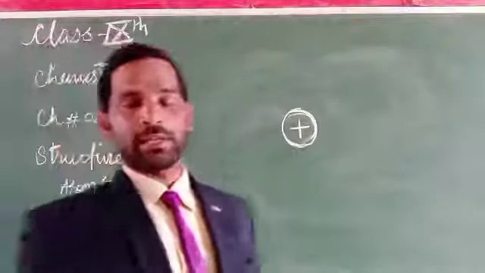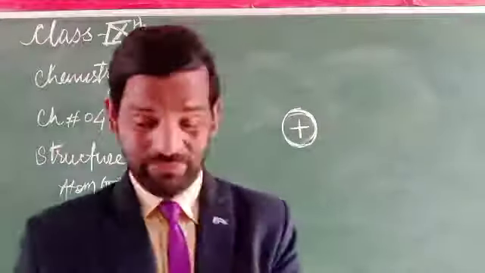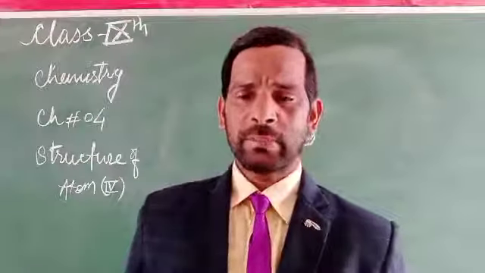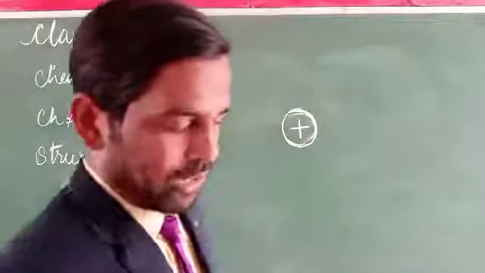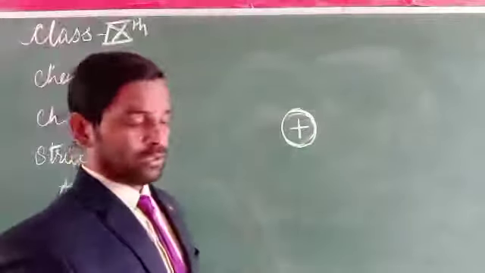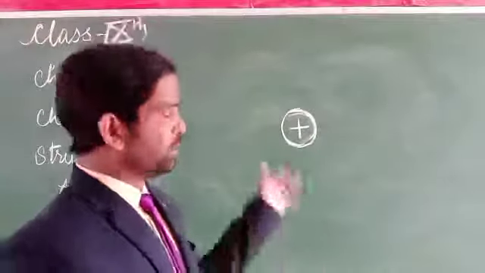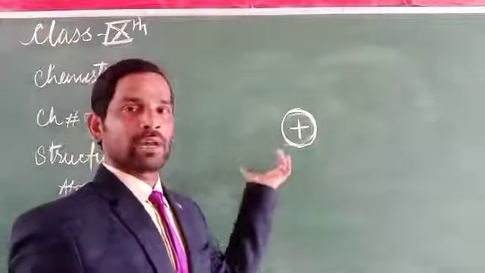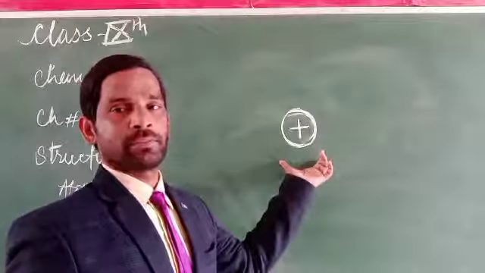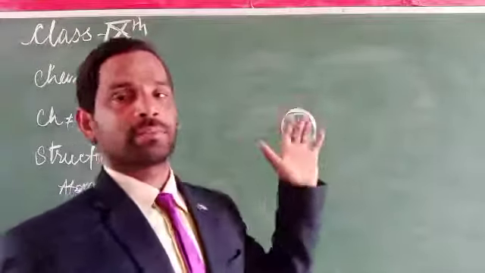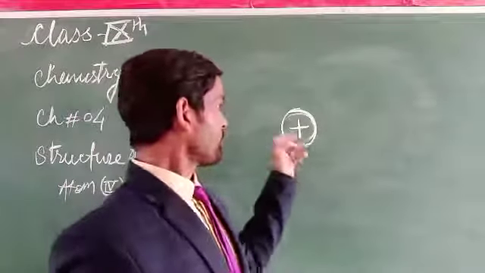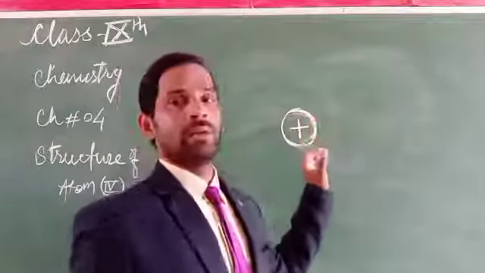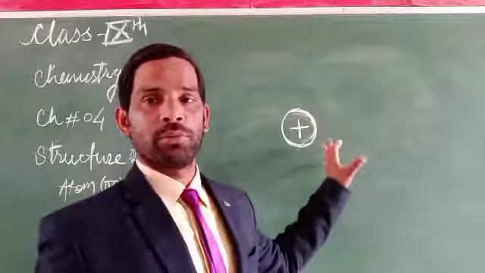So what is the conclusion after confirming the nucleus? The conclusion is given in this form: the nucleus of an atom is always positively charged.